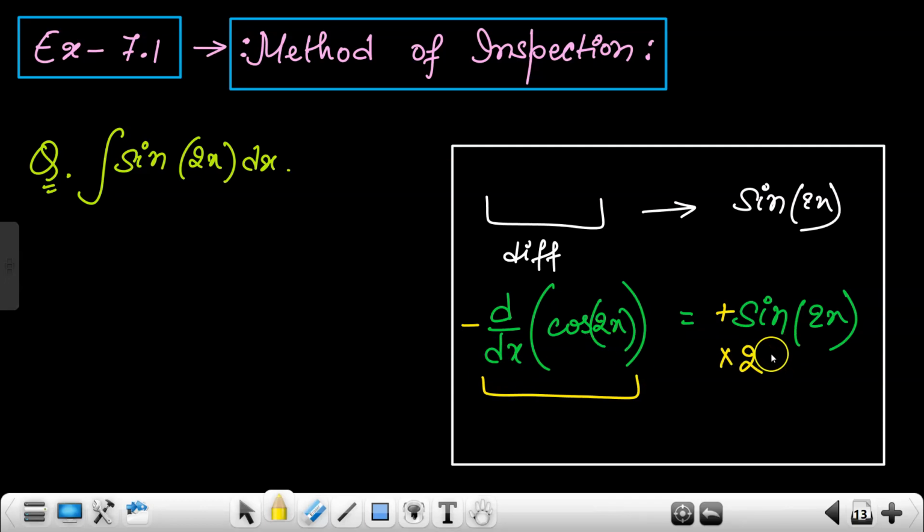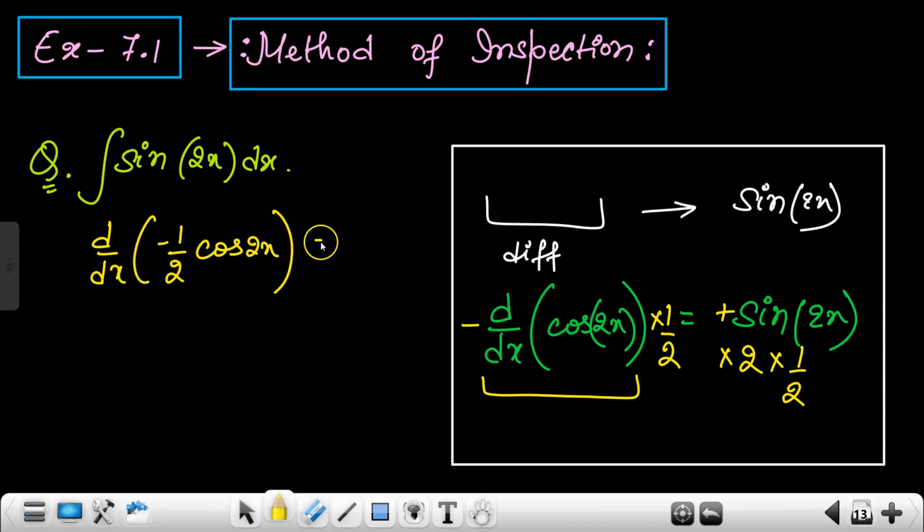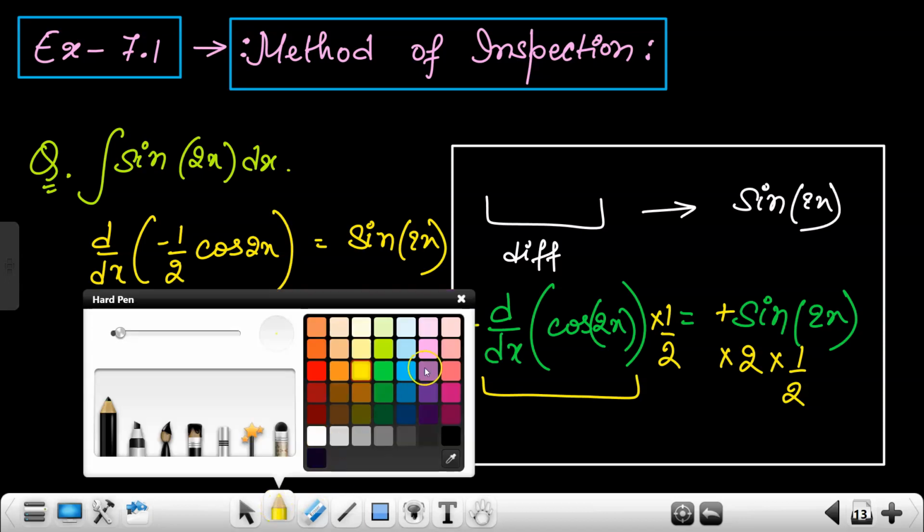So how can you eliminate this 2? Multiply each side by half. Yes or no? So what we are getting is d dx of minus 1 by 2 cos of 2x is giving us sin of 2x. See my approach, how I am approaching the question.